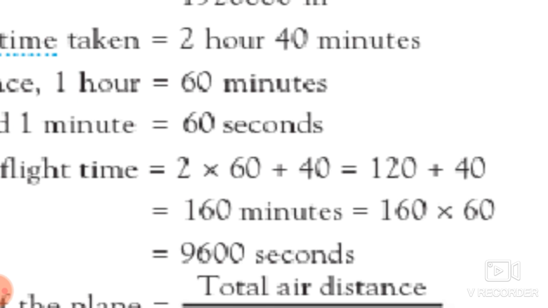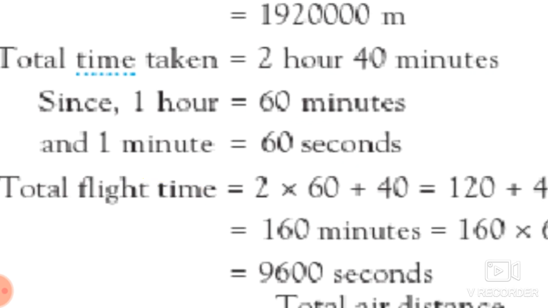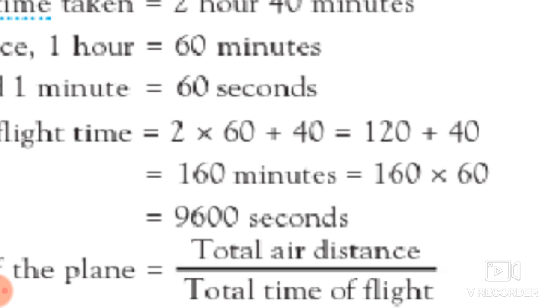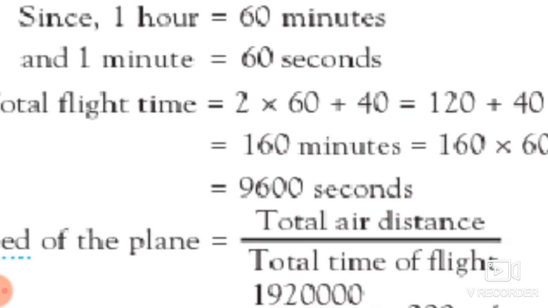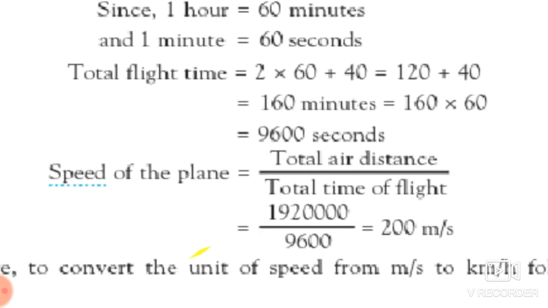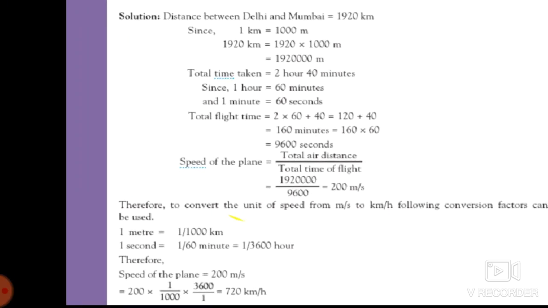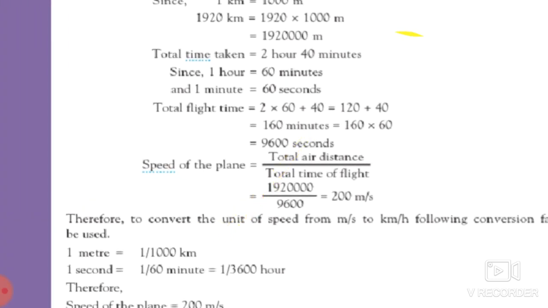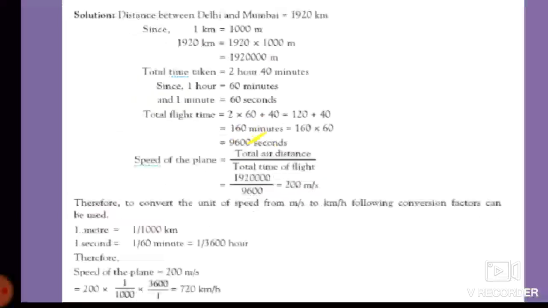So we have to convert this minute into seconds. Here we also know that 1 minute is equal to 60 seconds. So we can convert this 160 minutes by multiplying by 60. Then we will get the answer in seconds, that is 9,600 seconds. So here we get the distance in meter, while the time in second.